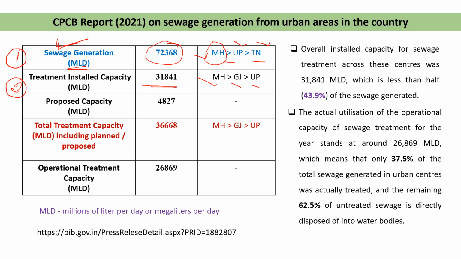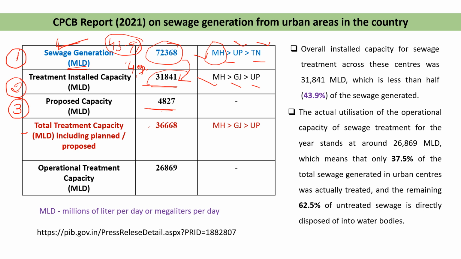followed by Gujarat and UP. सो आप यहाँ पे देख सकते हो कि जितना भी वेस्ट वाटर जनरेशन होता है, 72 का only 43.9% is only treated. 43.9% वेस्ट वाटर का केवल ट्रीटमेंट किया जाता है, ठीक है। फिर after that, the proposed capacity, गवर्नमेंट ने कितना प्रपोज किया है कि इस साल तक हम इतनी कैपेसिटी को डेवलप कर देंगे। So the proposed capacity is 4827 million liter per day. Now the total capacity, so this is the total of the installed plus proposed.